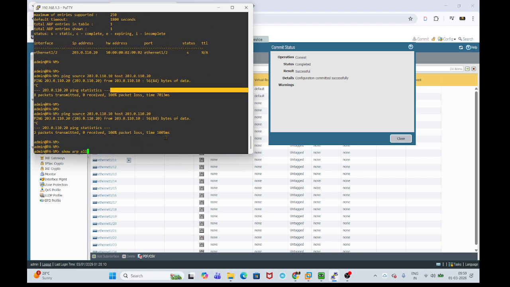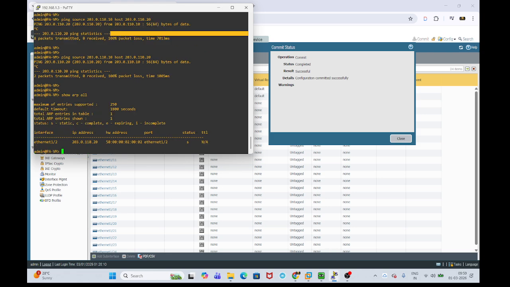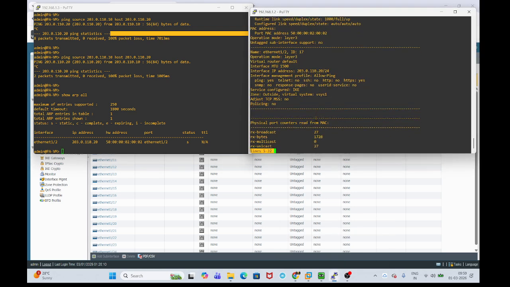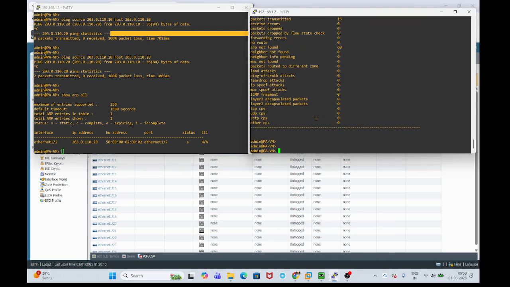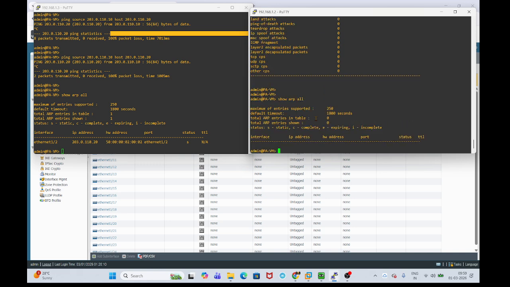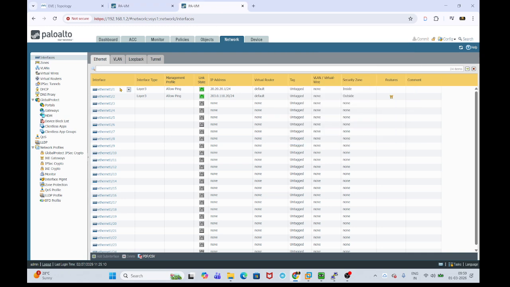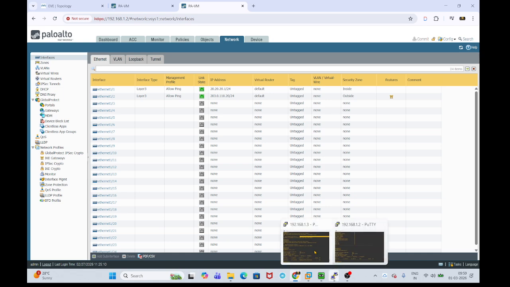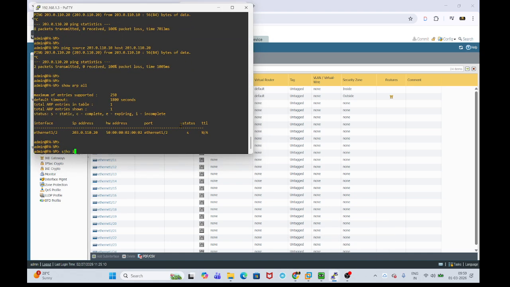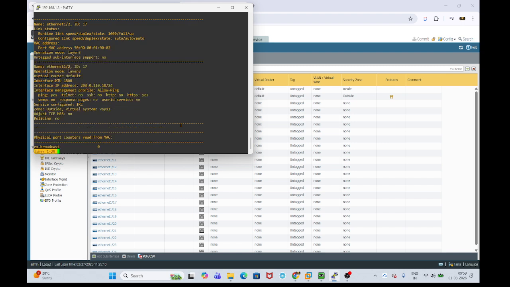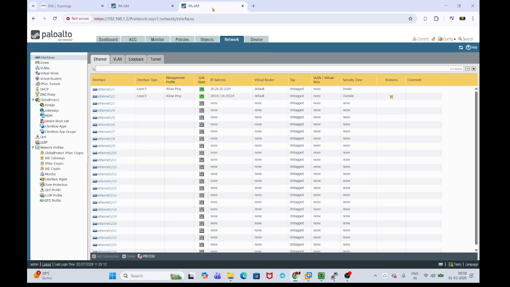So just show our path. We have an ARP entry, and we can add an ARP entry on the other side as well. Here also we are not learning the MAC address, and we can also add an ARP entry on the other side of the firewall. In the same way, take the IP address from here and the MAC address on Ethernet 1/2, and you can go ahead and configure or populate manual entries on the other side of the firewall.